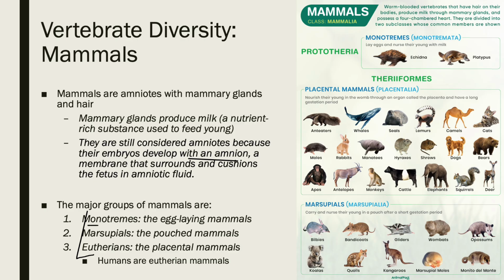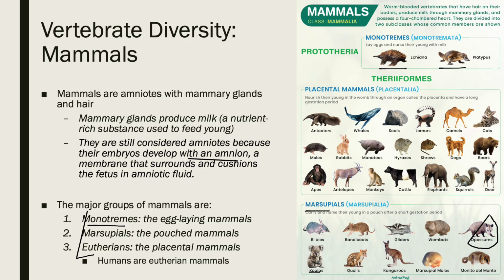So we have monotremes, which are the egg-laying mammals. So echidna and platypus are examples of this. So only two types there. We have the marsupials, or the pouched mammals. Lots of marsupials. Kangaroo, of course, wombats, koalas, and who can guess the only extant marsupial that lives in North America? Our friend the possum, yes.